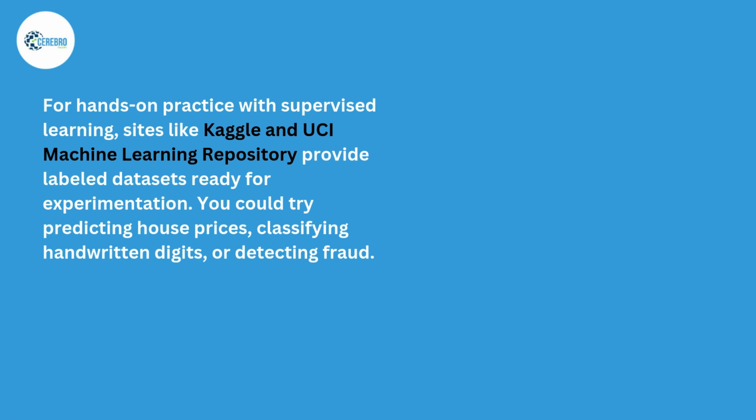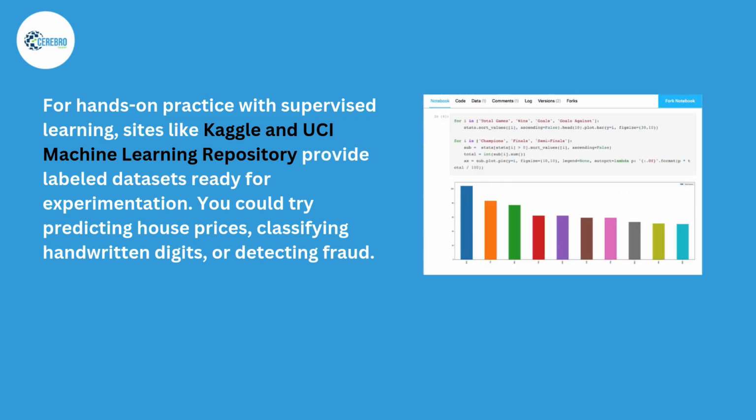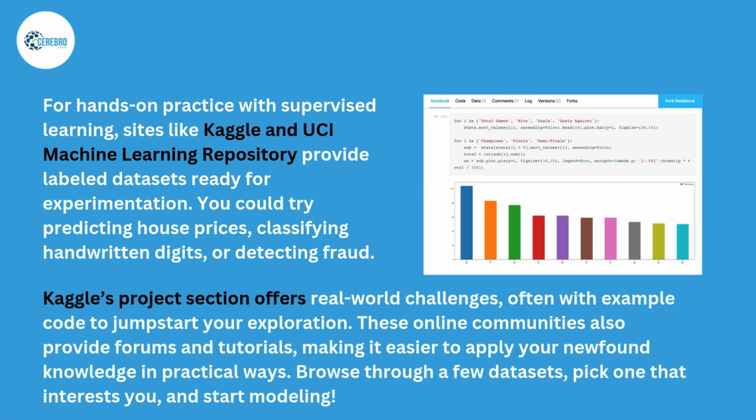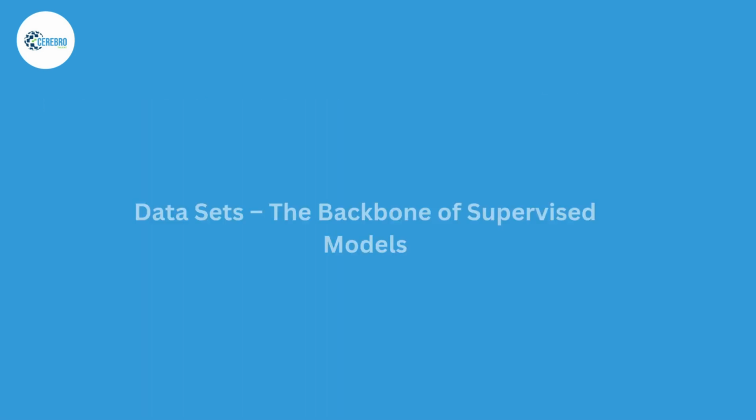For hands-on practice with supervised learning, sites like Kaggle and UCI Machine Learning Repository provide labeled datasets ready for experimentation. You could try predicting house prices, classifying handwritten digits, or detecting fraud. Kaggle's project section offers real-world challenges, often with example code to jumpstart your exploration. These online communities also provide forums and tutorials, making it easier to apply your newfound knowledge in practical ways. Browse through a few datasets, pick one that interests you, and start modeling.